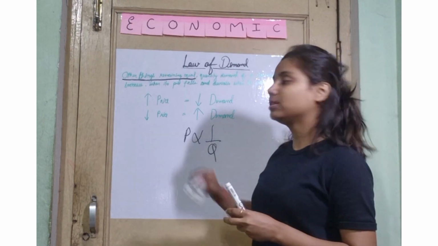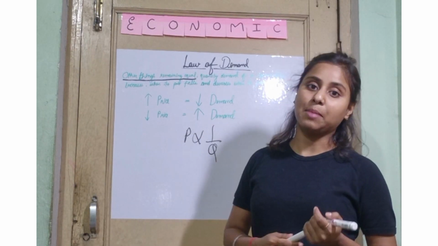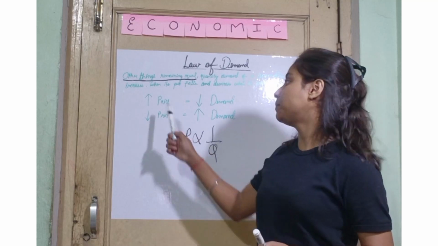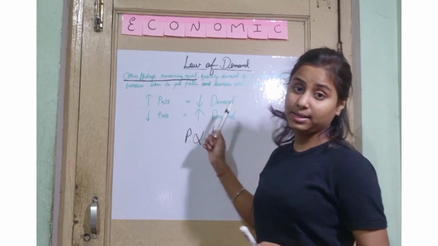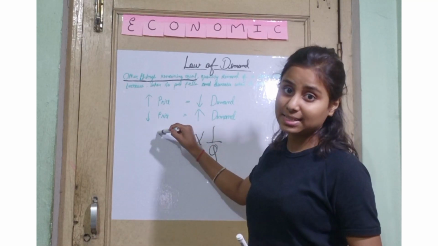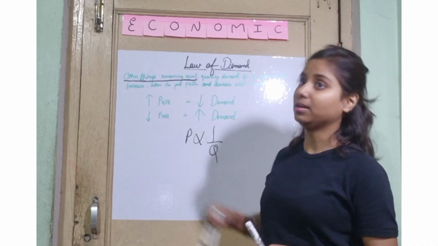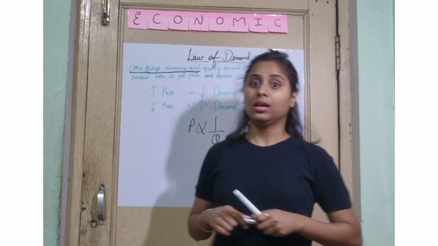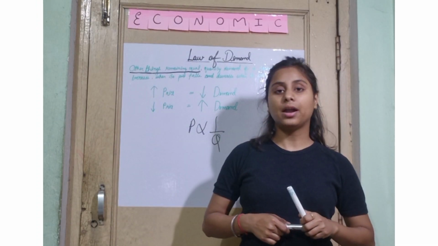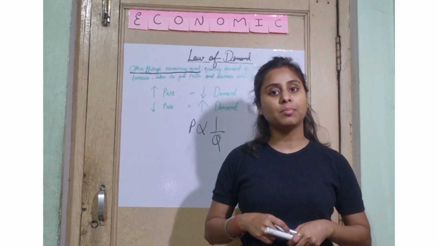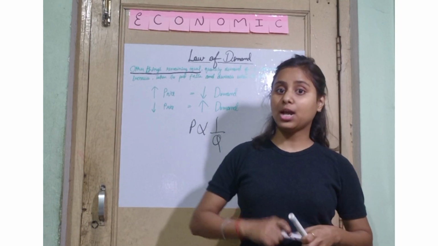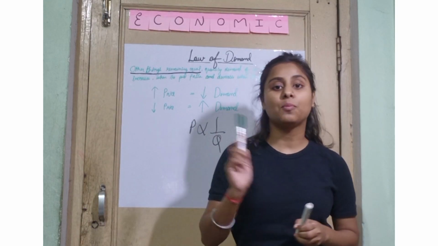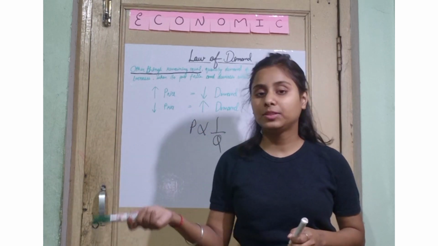So there's a simple example, I will explain it to you. If the price of a commodity increases, there is a decrease in demand, and when there is a decrease in the price, there is an increase in demand. So let me give you an example. Suppose you have 100 rupees and you can buy 1 kg of apple. But now the price has increased from 100 per kg to 150 per kg.